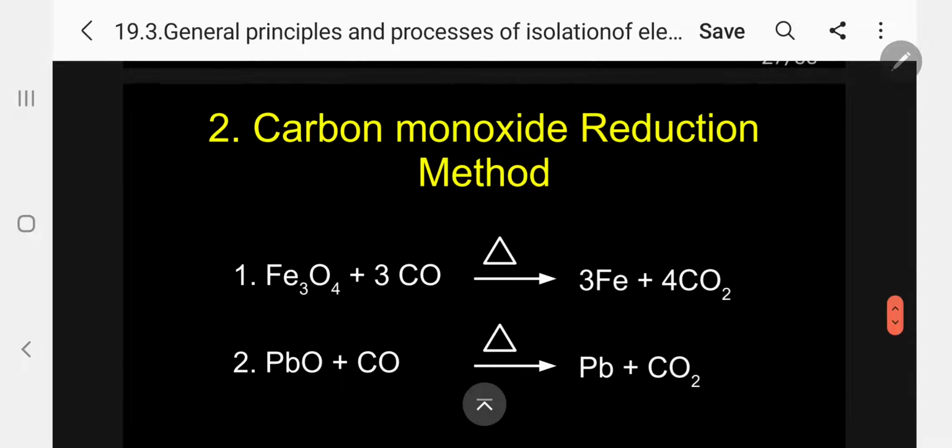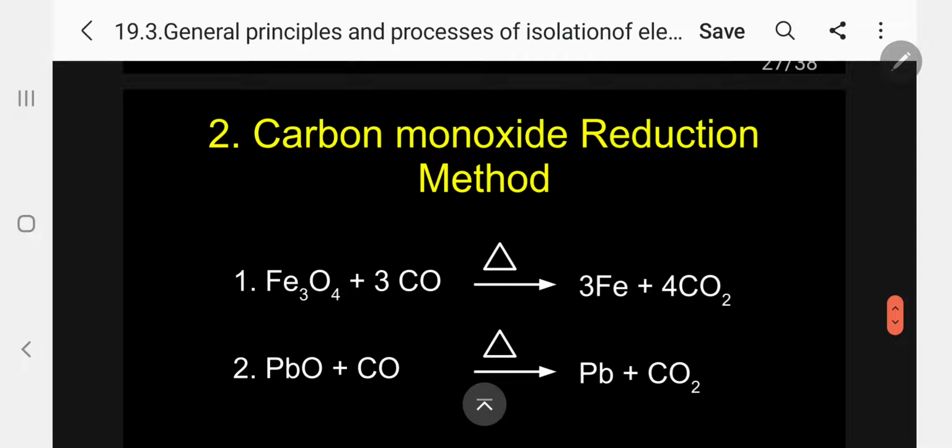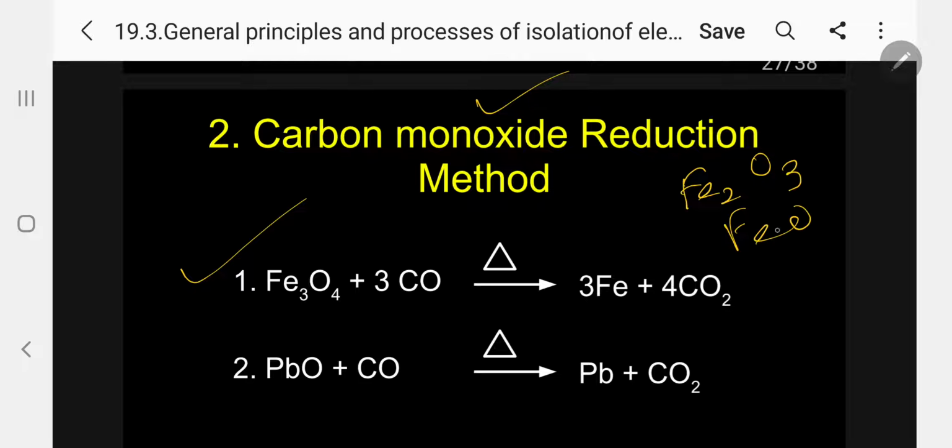The next, the second method, is the carbon monoxide reduction method. First we have seen carbon reduction smelting, then the carbon monoxide reduction method. Take the example of the mixed oxide of iron, Fe3O4. Why am I calling it a mixed oxide? It is nothing but ferric oxide and ferrous oxide. Kindly follow. It is a mixture of these two. We call it Fe3O4.